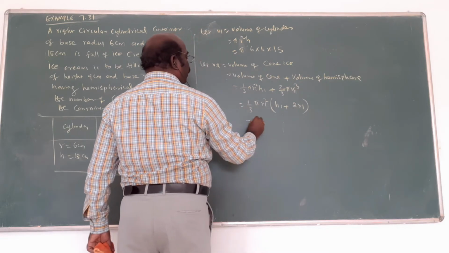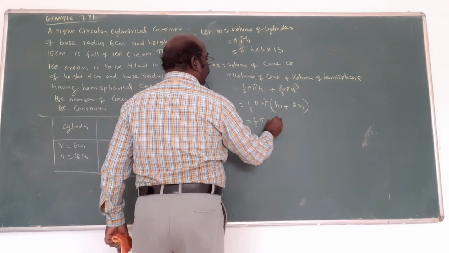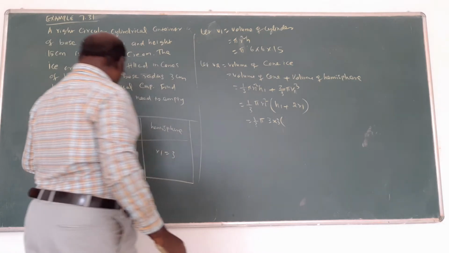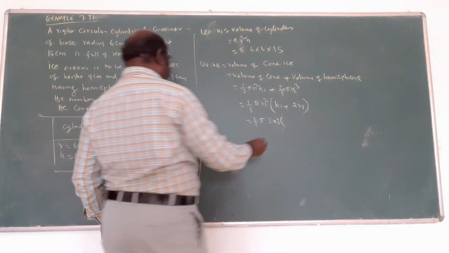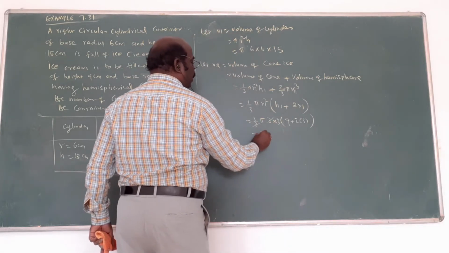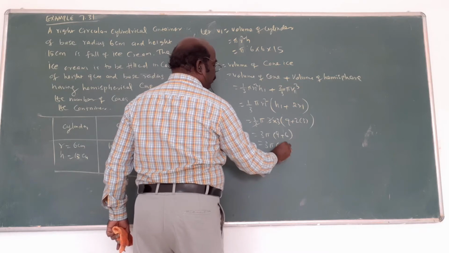Now substitute here 1 by 3 pi. R1 is what? 3. 3 square is 3 into 3. Here h1 is what? 9 cm. 9 plus 2 into 3. The 1 by 3 and 3 cancel. But 3 pi into 9 plus 6 is 15.